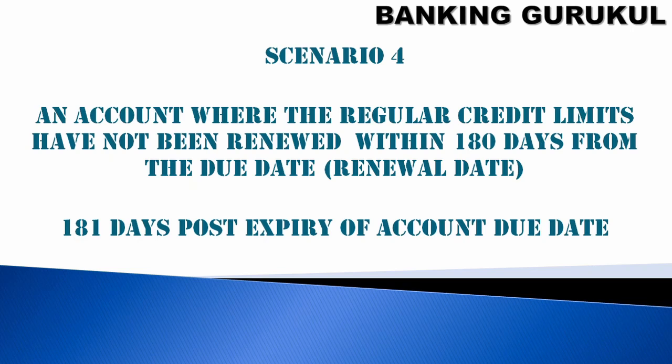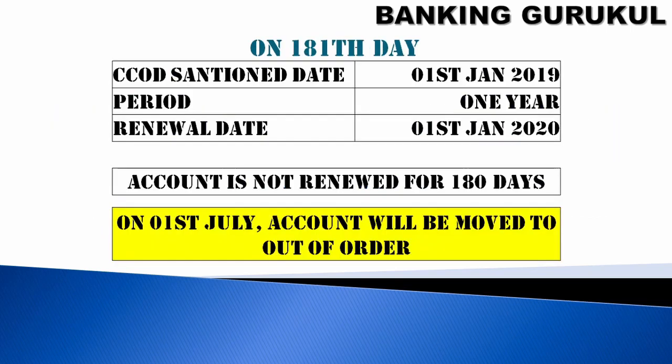In this fourth scenario, you have sufficient credits in your account, your outstanding balance is less than your credit limit, and you are repaying your monthly interest, everything is regular, but your regular credit limits have not been renewed. All CCOD accounts will be given for the long term, 10 years, 20 years, with every year renewal. So every year you have to renew your account, otherwise it will be moved to out of order.